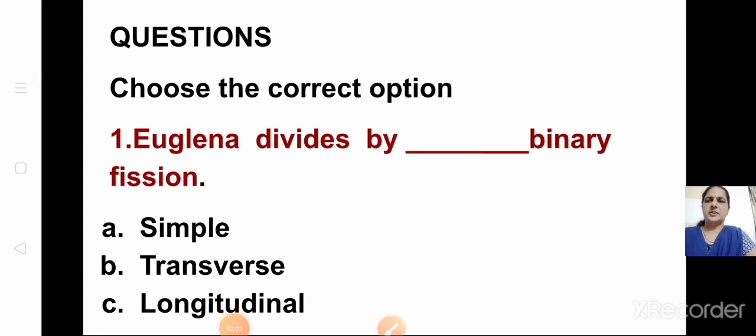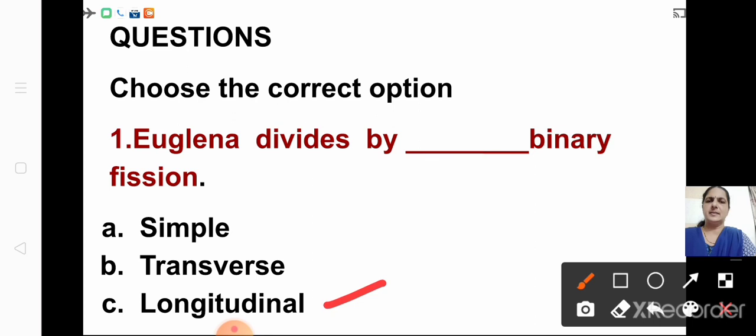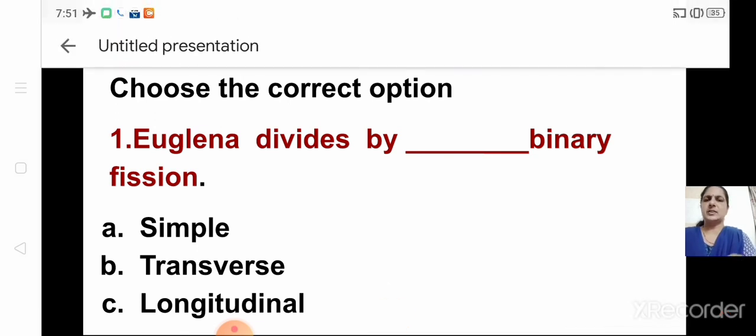Choose the correct option. Euglena divides by dash binary fission. What type of binary fission? You revise. I think by now, by the figure itself, you know which type it is. It is longitudinal binary fission. This will be the correct answer. Amoeba will come under simple binary fission. Paramecium, transverse binary fission, and Euglena, longitudinal binary fission. So you only have to mark the correct option. Then we'll go to the next question.